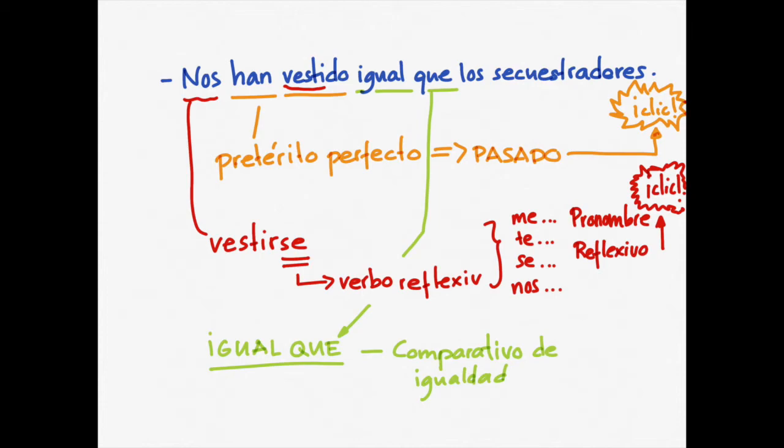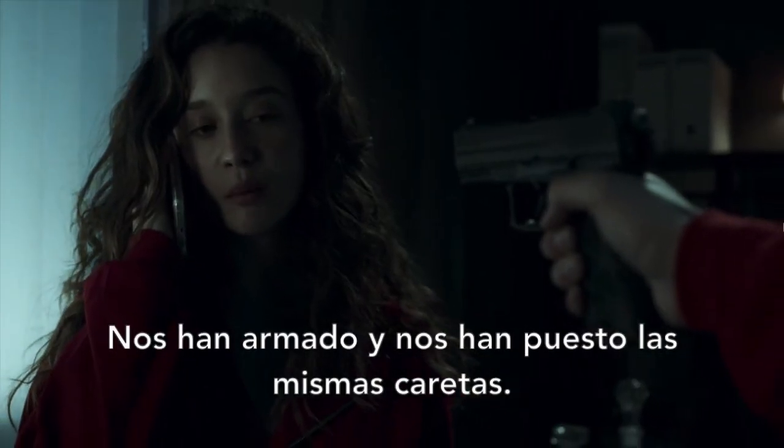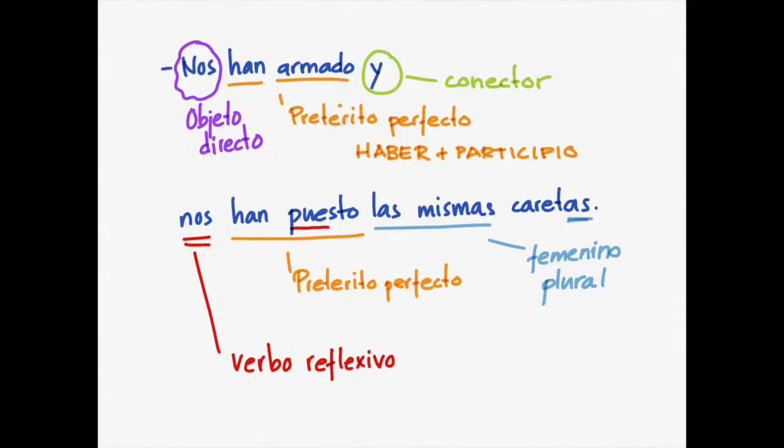Como los secuestradores. Como means like. Like the kidnappers. Nos han armado y nos han puesto las mismas caretas. Nos han armado. Again, we have pretérito perfecto, haber plus participio. And if you want to know more about pretérito perfecto, click the link above. And look, we have nos. Nos is a direct object. So, nos han armado. They have armed us.